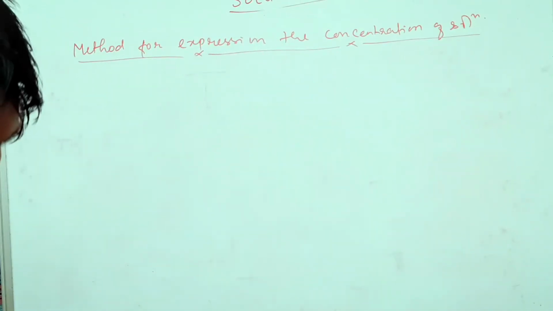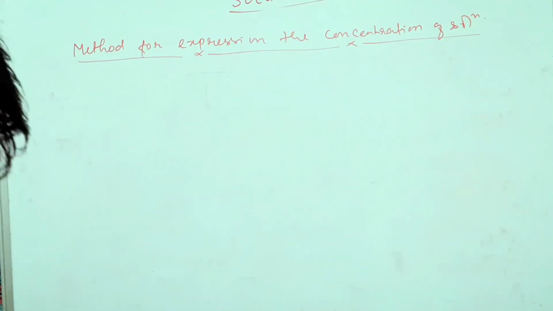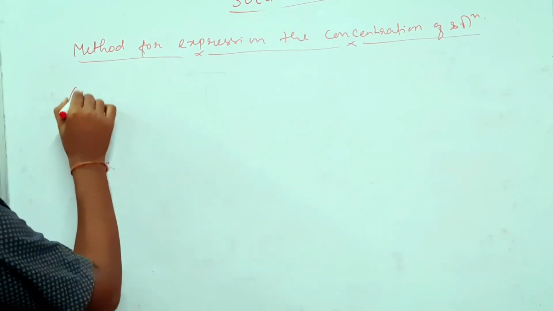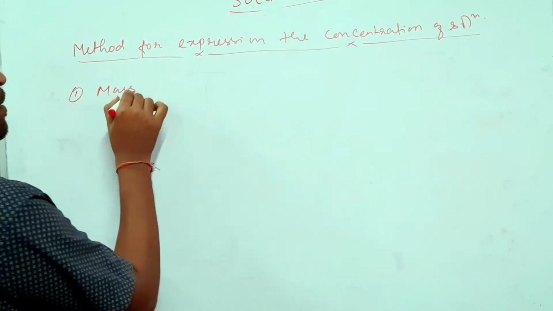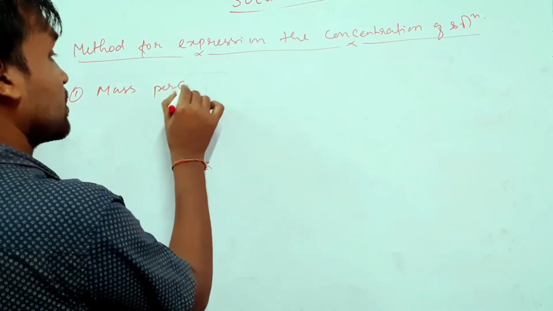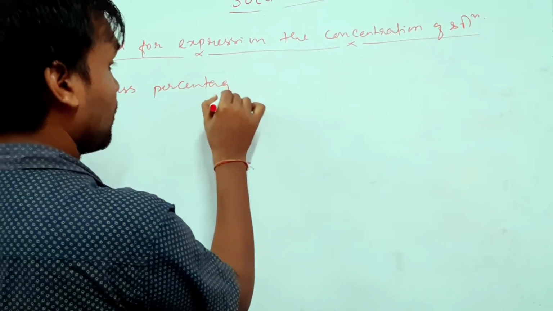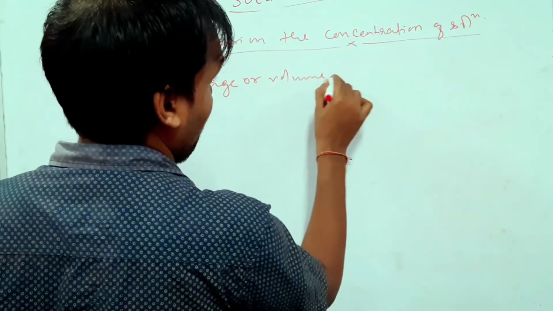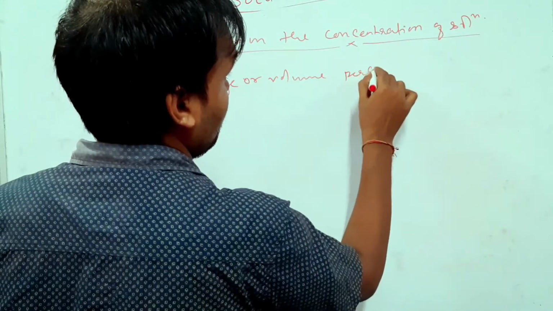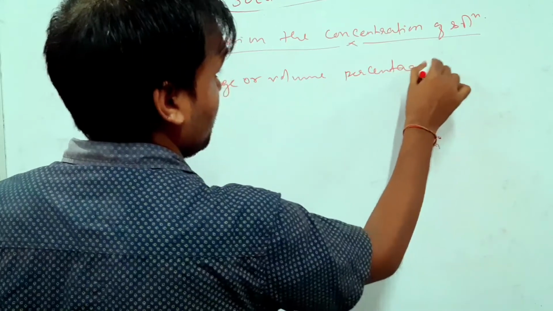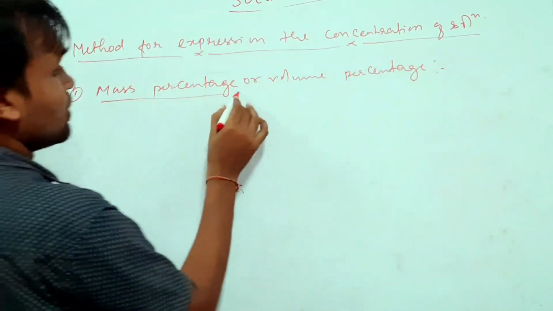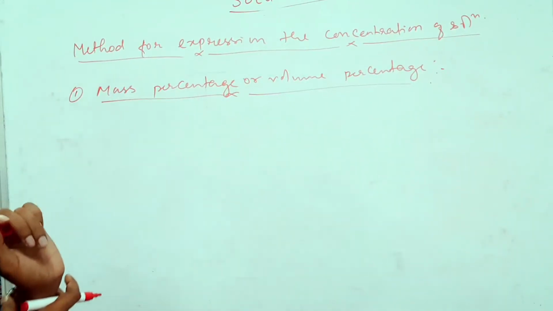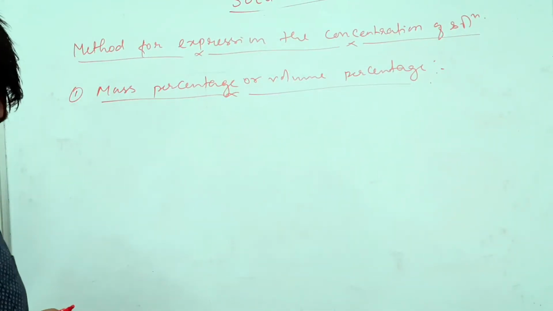Okay, got it? So the first method is mass percentage, or we call it volume percentage. Yes, so this method is called mass percentage or volume percentage.